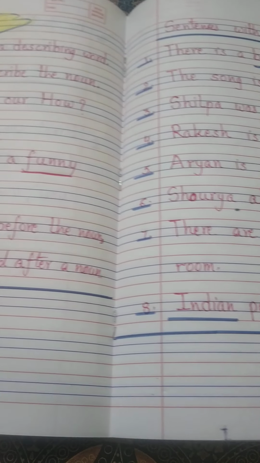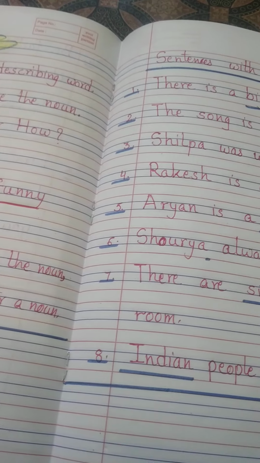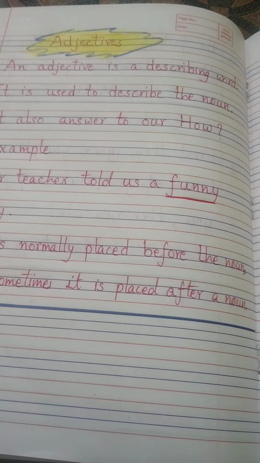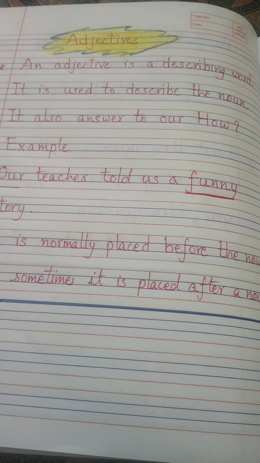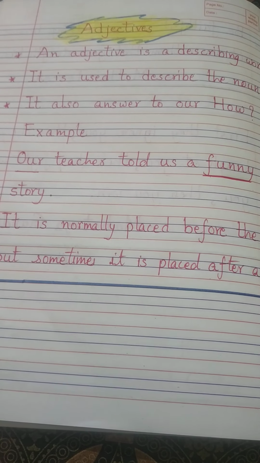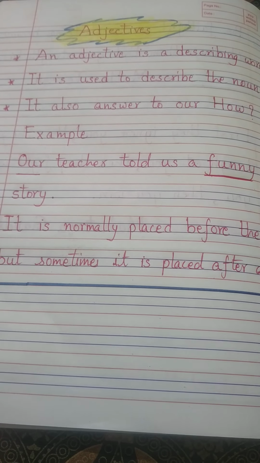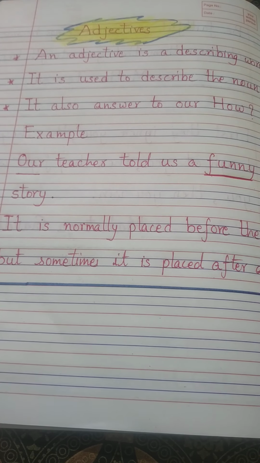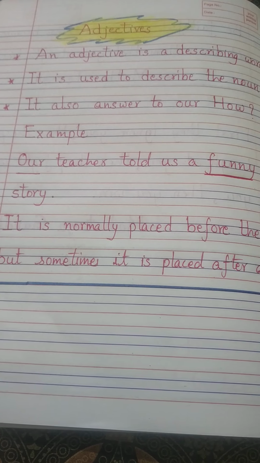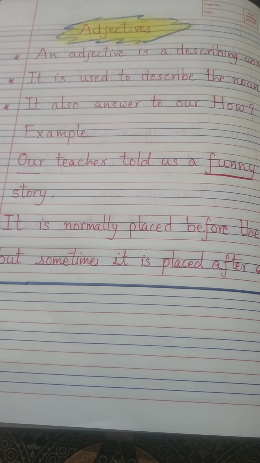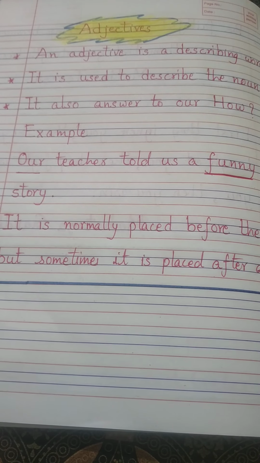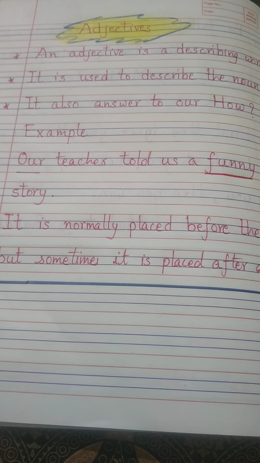So these are the examples of some adjectives, and you can learn more and more sentences about adjectives from your language book. And always read one sentence, two sentences, three sentences, and then the fifth sentence you have to make yourself. Try to make sentences yourself. Then your concept will be clear about adjectives or any topic.